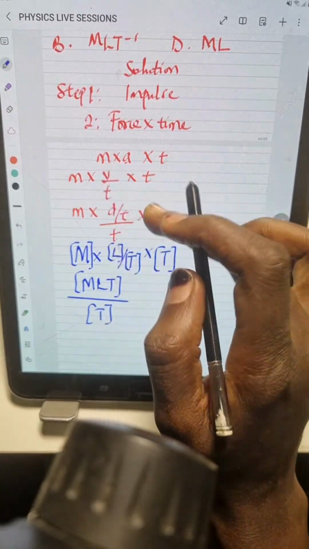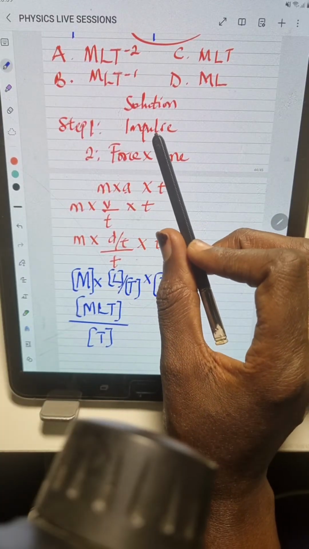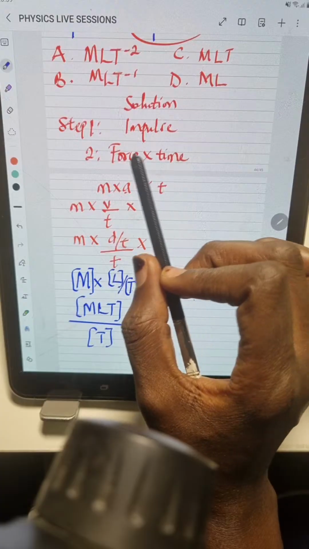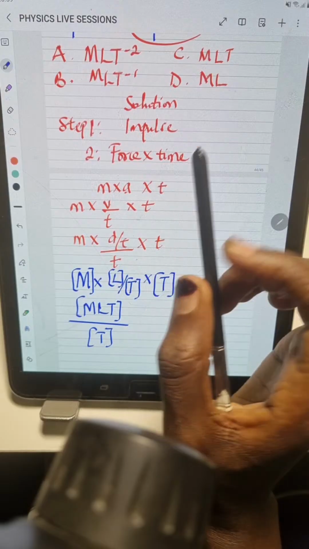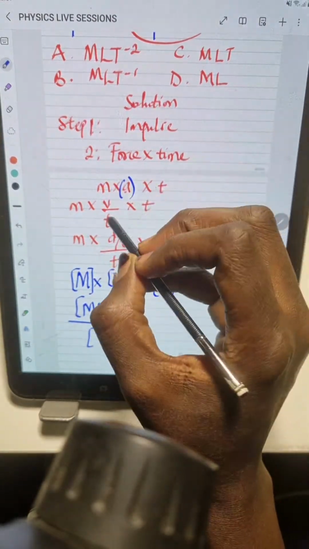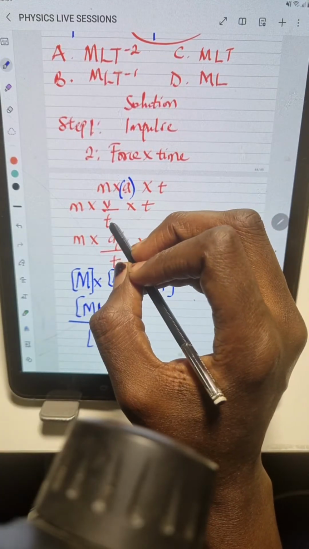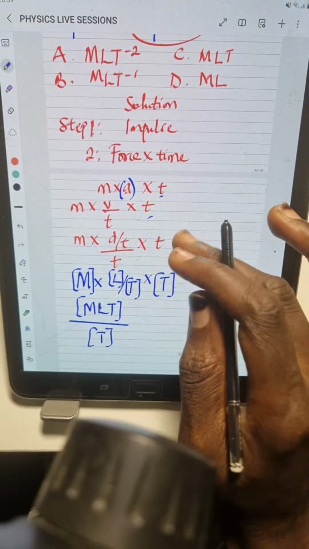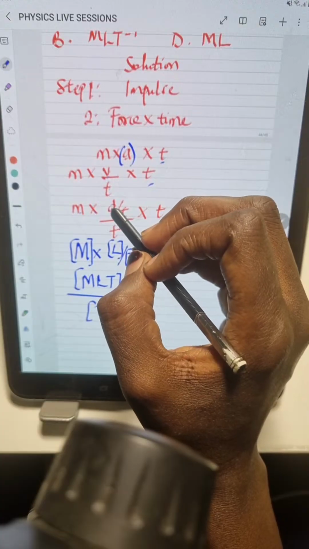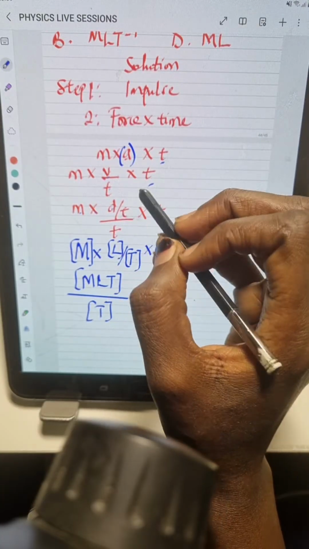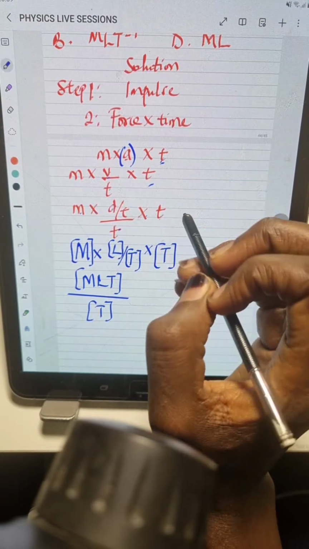So explaining again, we are looking for the dimension for impulse. Impulse is force times time. And we know that force is what? Mass times acceleration. Then we have the time here. And we also know that acceleration is what? Velocity over time. So we have mass times velocity over time times this time we have here, right? Then mass times velocity, where velocity is what? Displacement over time, all over the time we have here, then times the last time here. Taking this step by step.